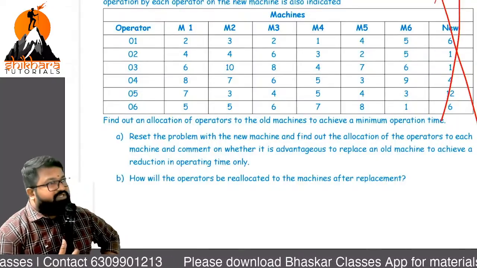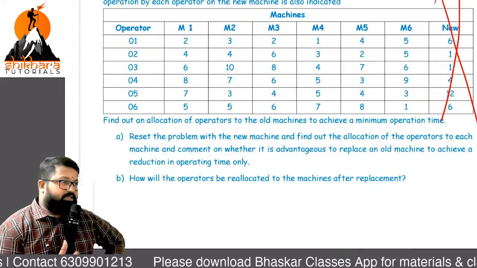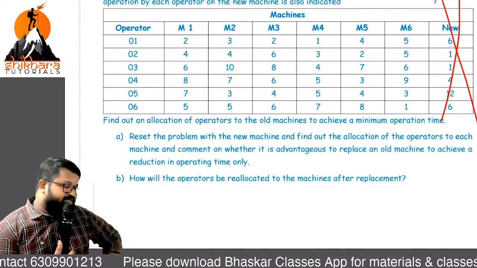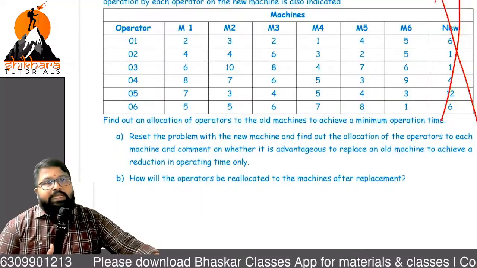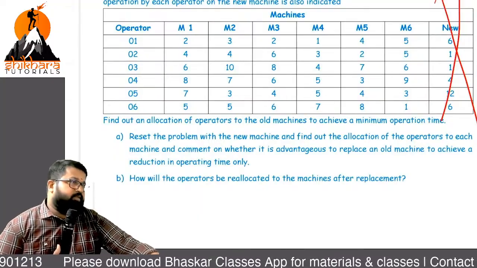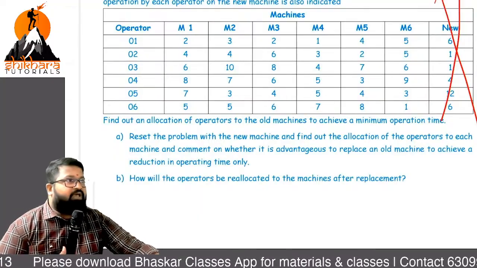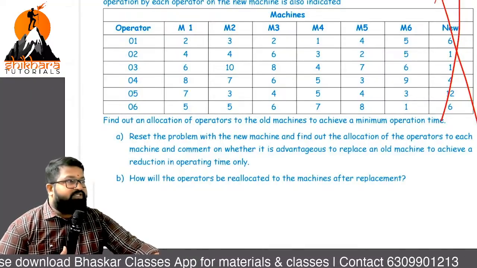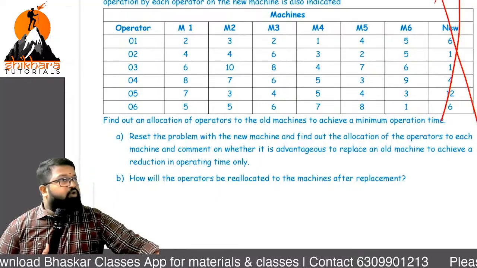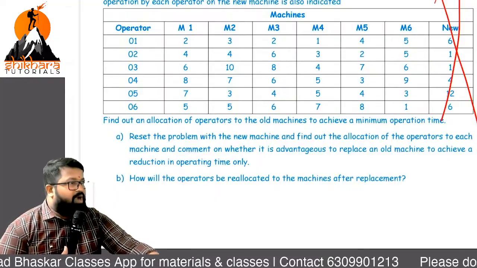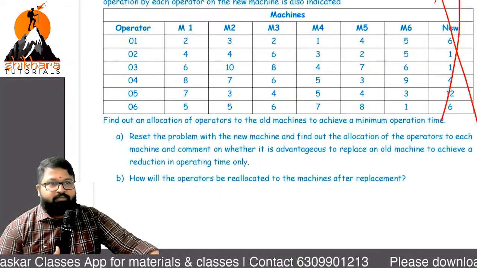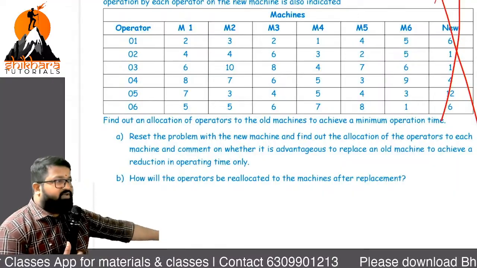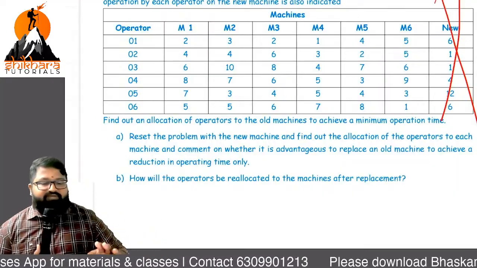Only the old mission, 6 by 6, okay. And is it a maximization model or a minimization model? Minimization model. As these two parts are clear, we can start the process. Basically, you need not do it now, just listen. It's a part of the homework, the first part only.